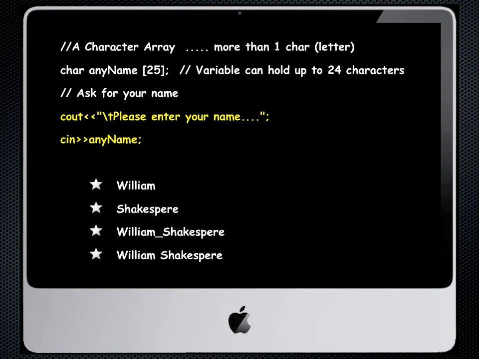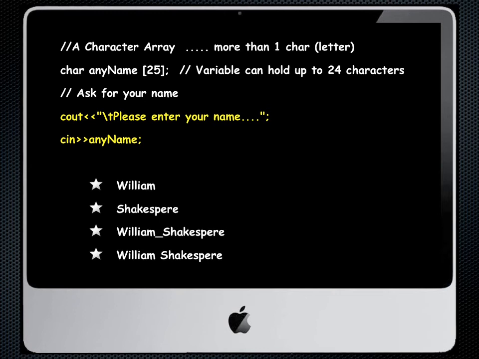Now, you see the lines cout, please enter your name, cin AnyName. Now, you could enter William and it would be okay. You could enter Shakespeare and hit return, and that would work. You could even enter William_Shakespeare, and that would work. The first three choices shown here have no blank or white space in what you would enter. So what would happen is they would accept that and give that one value, either William or Shakespeare, or in the case of William_Shakespeare, that value to your character array.